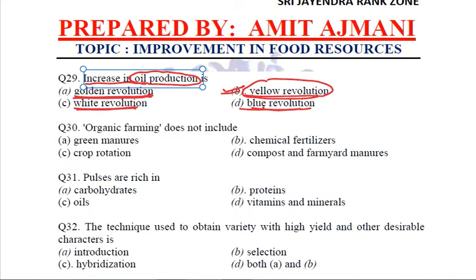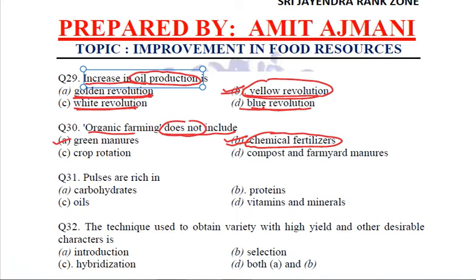In question number 30, what we are asked is organic farming does not include. We know what exactly organic farming is. Organic farming is the kind of farming which consists of little or no use of any harmful chemical substances, right? So the answer is directly B. Organic farming does not include any chemical fertilizers. All organic and all natural things are used, right?